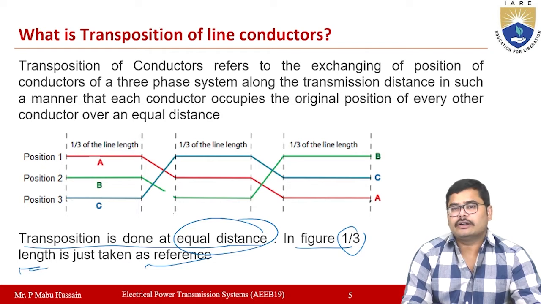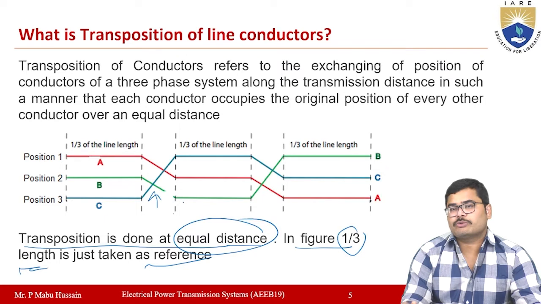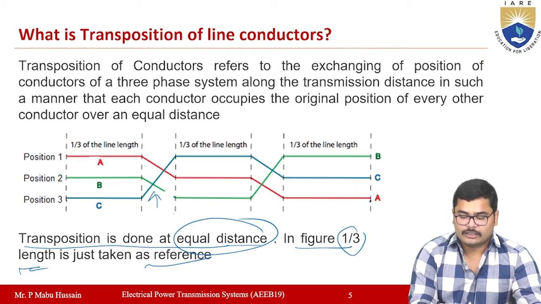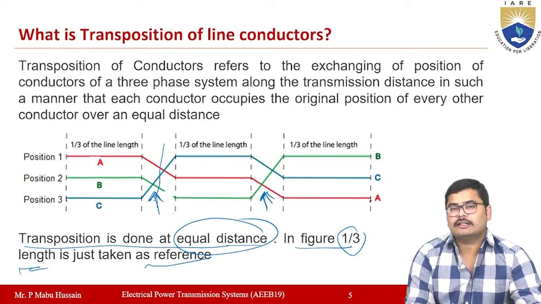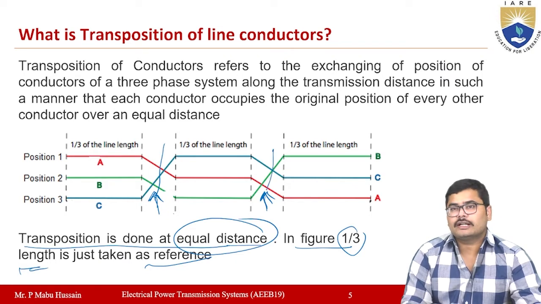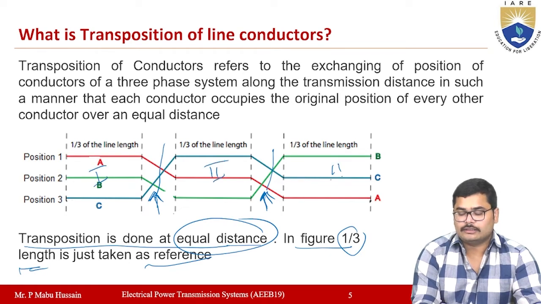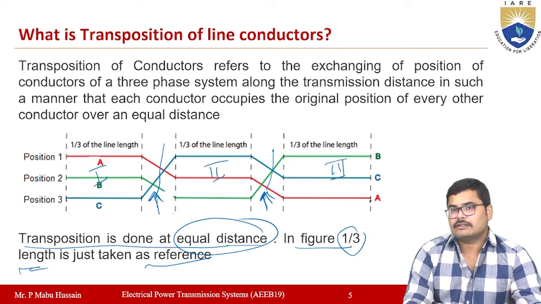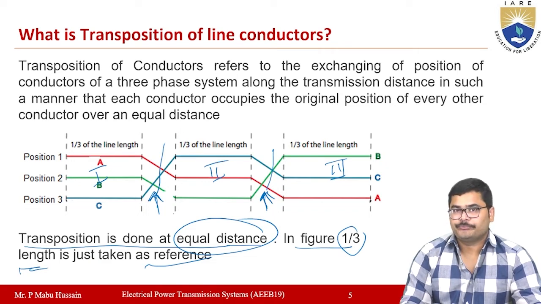At each transposition point, you have to transpose your conductors. So here and here, there are 2 points. At this place the conductors are changing their position, and here also the conductors are changing position at equal intervals. So this is first, this is second, and this is third. If you observe the distance, those 3 will be the same here.